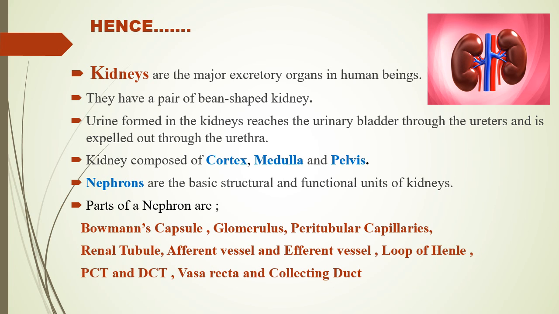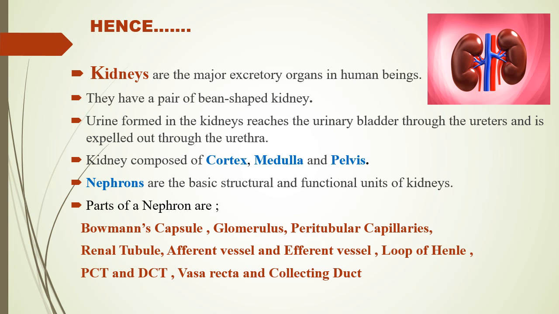Hence, kidneys are the major excretory organs in human beings. They have a pair of bean-shaped kidneys. Urine formed in the kidneys reaches the urinary bladder through the ureters and is expelled out through the urethra. Kidney is composed of cortex, medulla and pelvis. Nephrons are the basic structural and functional units of kidneys.